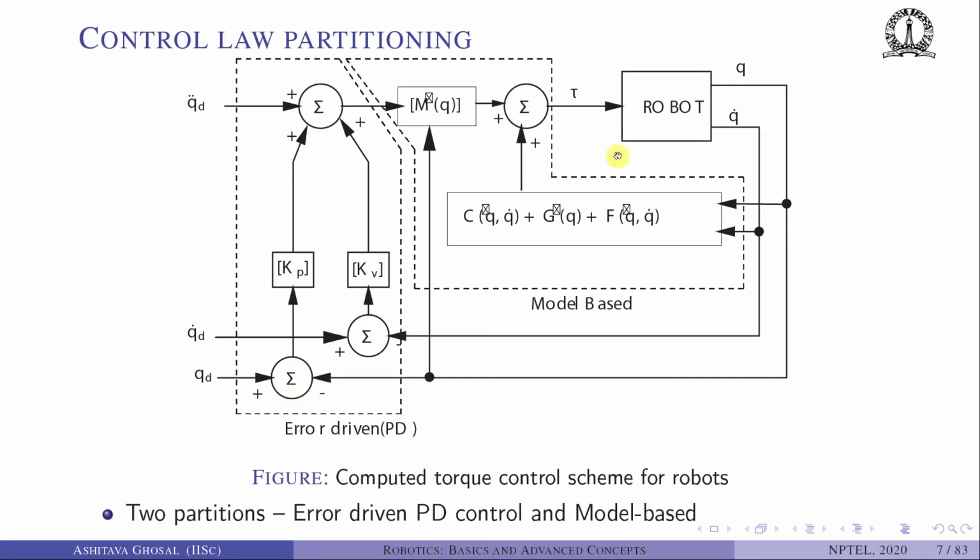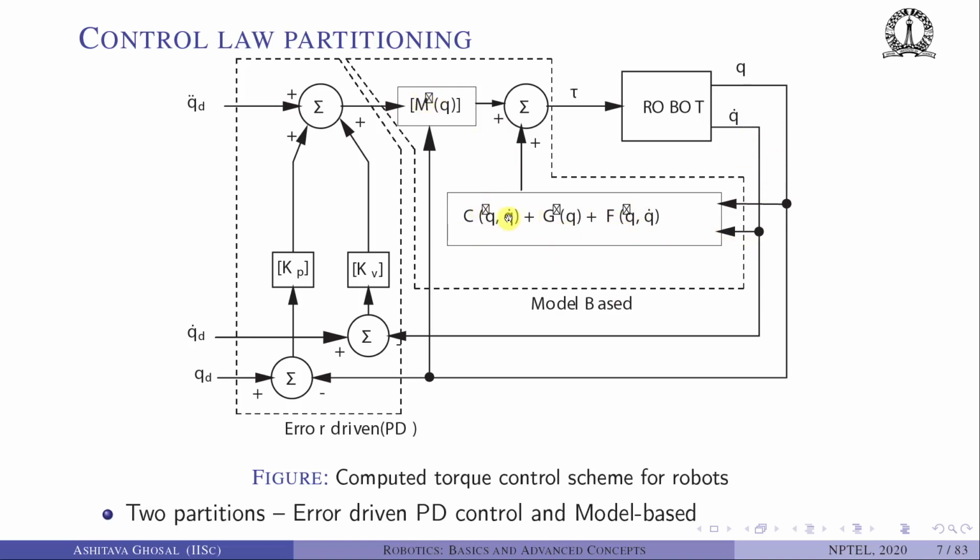So in block diagram, what we have is a robot. The input is torque. We measure Q and Q dot, and we take this Q and Q dot and compute C plus G plus F, that is C(Q, Q dot), G(Q) plus F(Q).